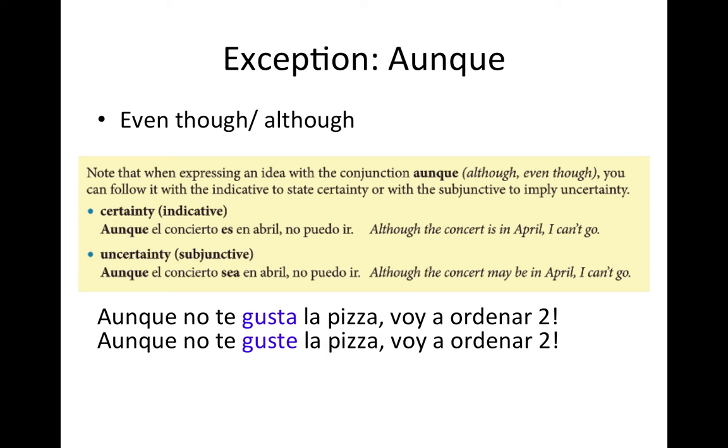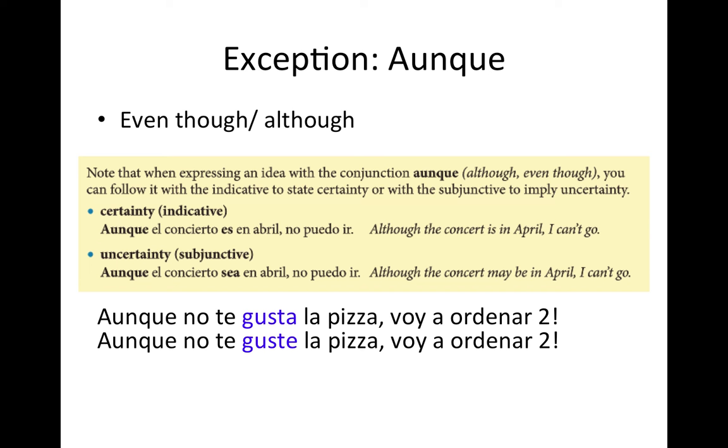So the way you express if there is certainty or uncertainty in what you're saying is by either using the indicative or the subjunctive. So if there is no doubt, you use the indicative. If there is some sort of uncertainty, you use the subjunctive. And this conjunction word, aunque, even though, although, takes both. And it's just a matter of context and what you want to express. Both are grammatically correct. Let's look at the example that the book gives you.